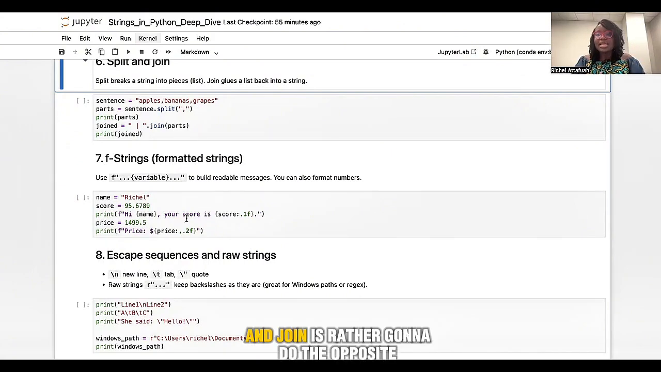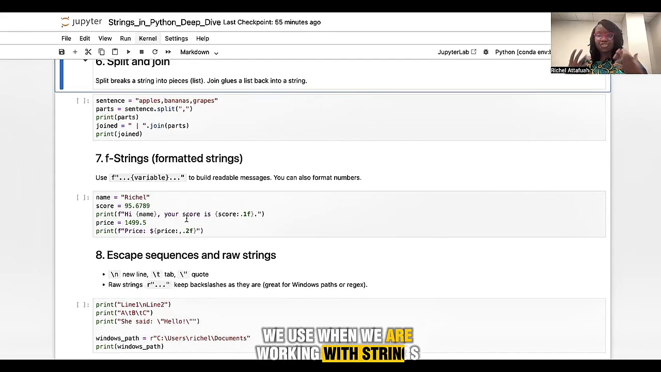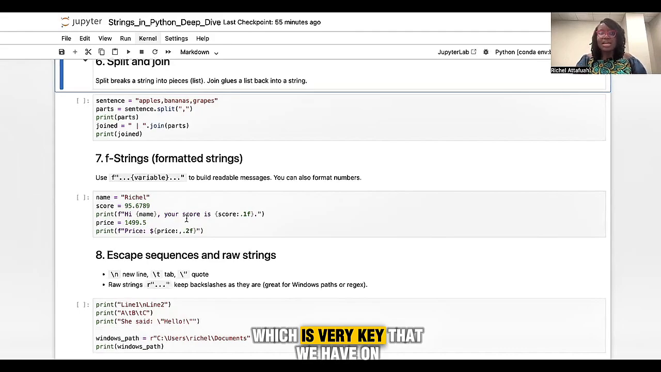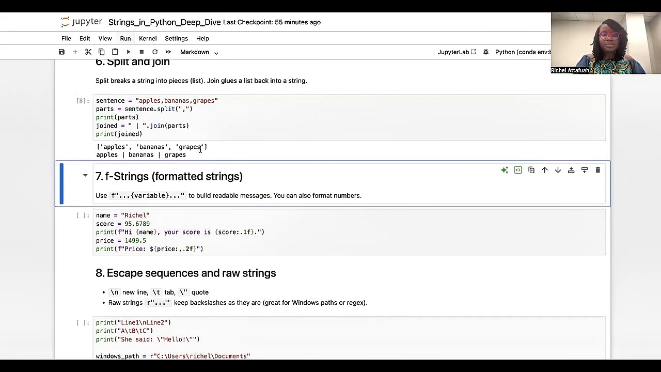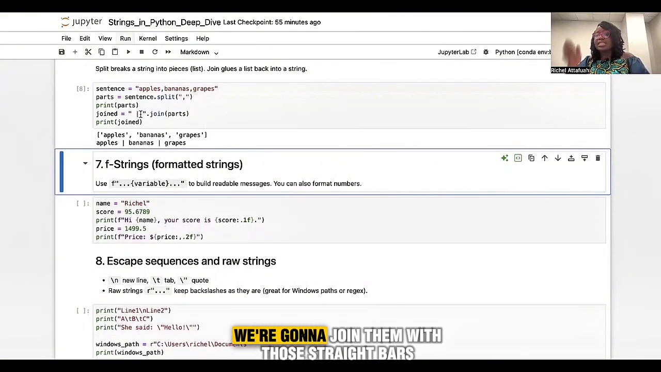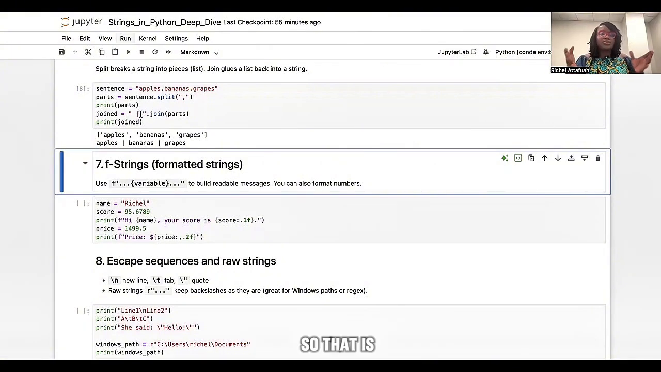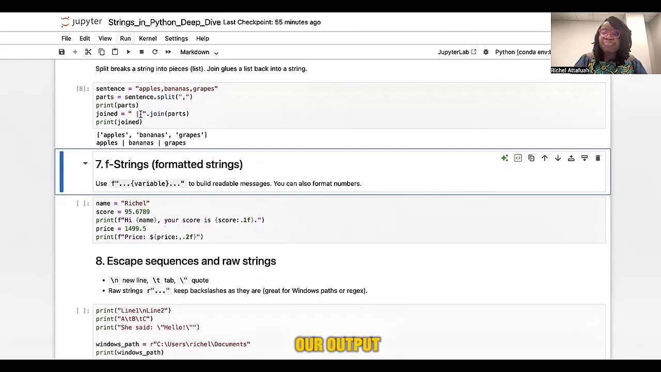And join is rather going to do the opposite. It's going to actually put them back together, glue them back together, right? So these are key functions we use when we are working with strings, which is very key that we have at our fingertips. I'm going to run this. So we decided that we're going to join them with those straight bars, and that is how come we have those straight bars in our output.